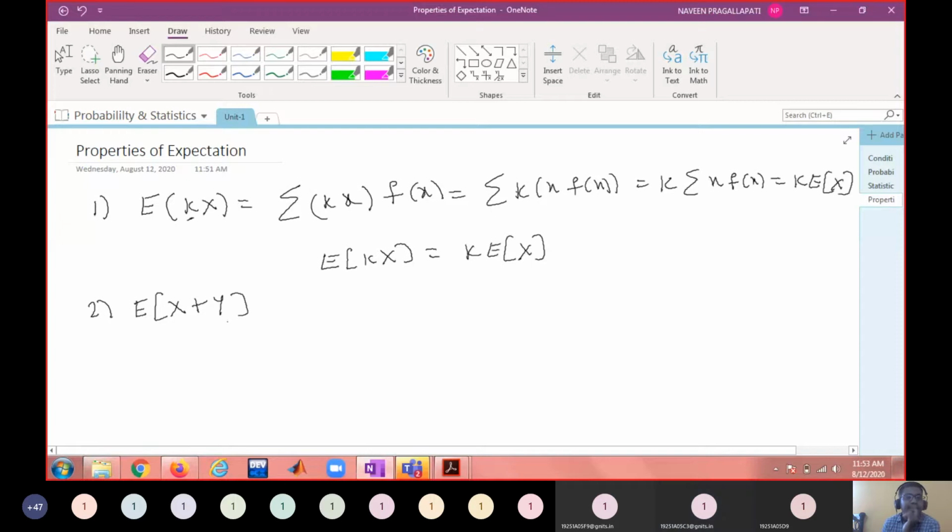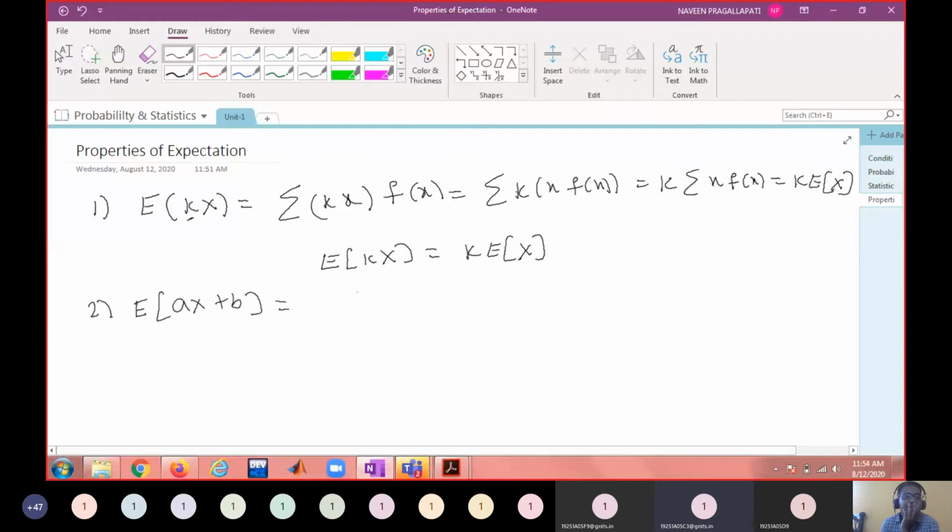This comes under multi-random variables. We are discussing only a single random variable, so let me rewrite this. What will be the expectation of ax plus b?